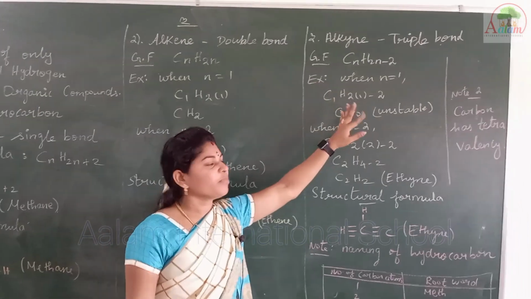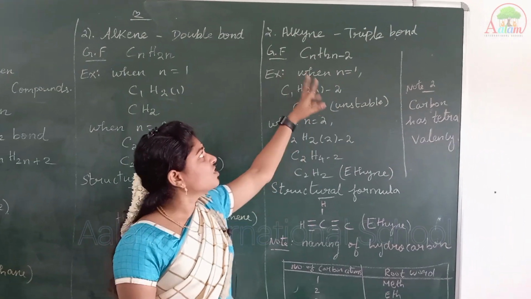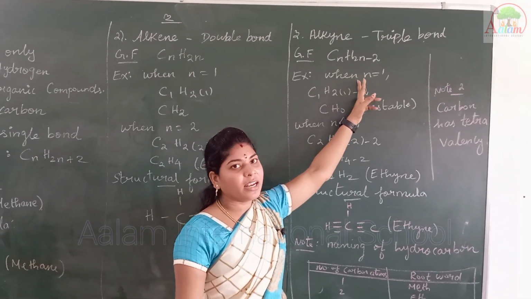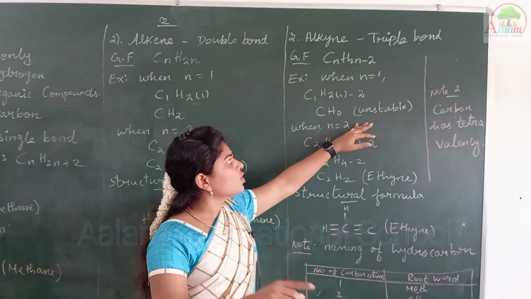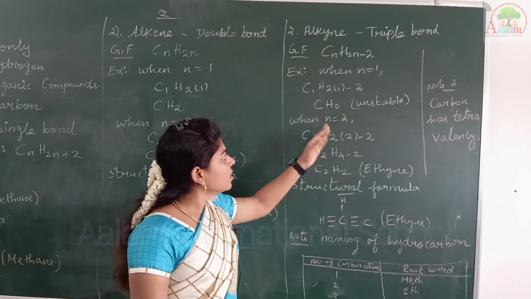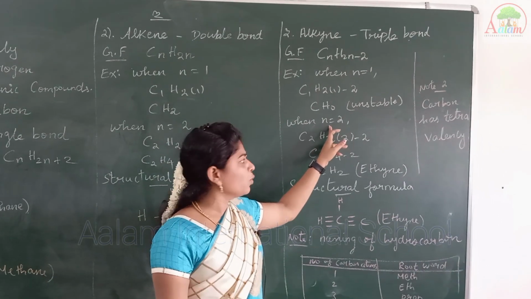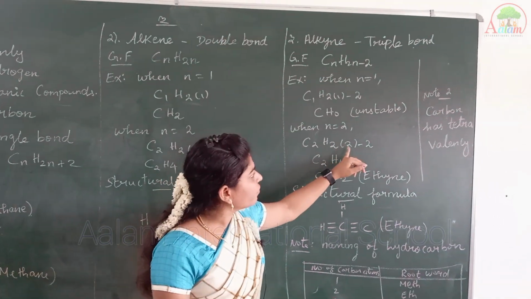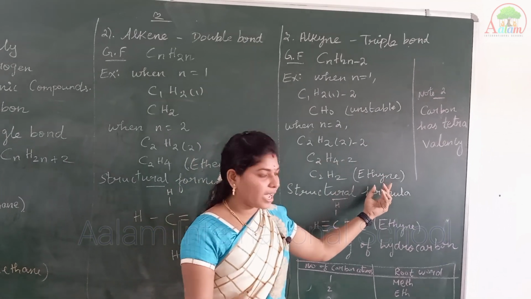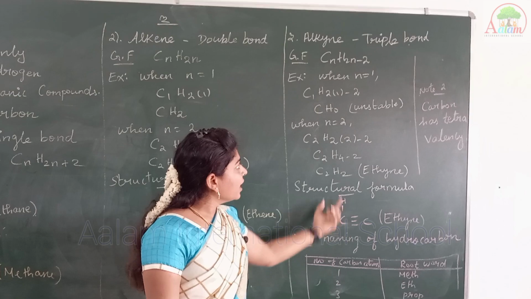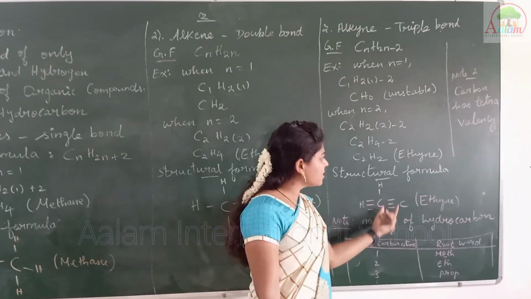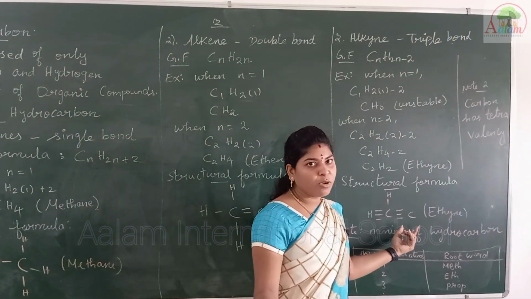Next, alkyne. Alkyne is a triple bond. It has a general formula CnH2n-2. When n is equal to 1, this compound also becomes unstable because carbon does not have stable valency. So we move to the next value, n is equal to 2. C2H2n-2 with n as 2, so we receive the compound ethyne. It has a structural formula with a triple bond, as I told earlier. So we have to give a triple bond; then only will this structural formula have a stable formation.